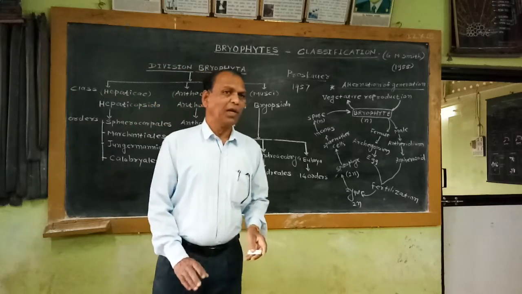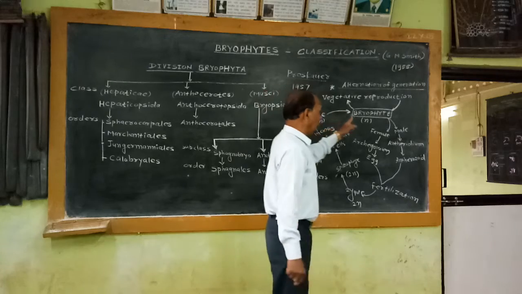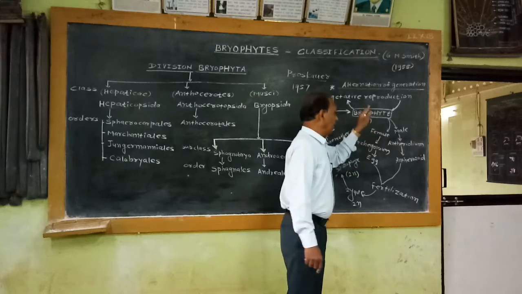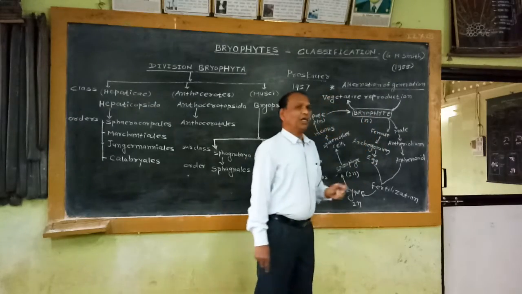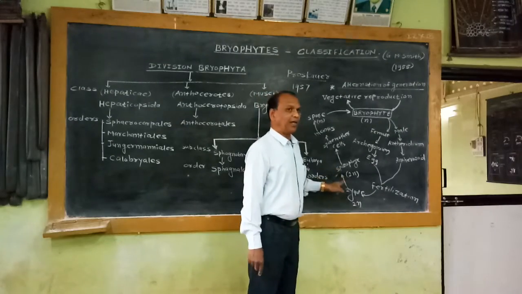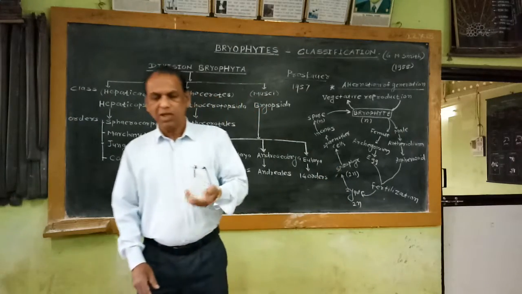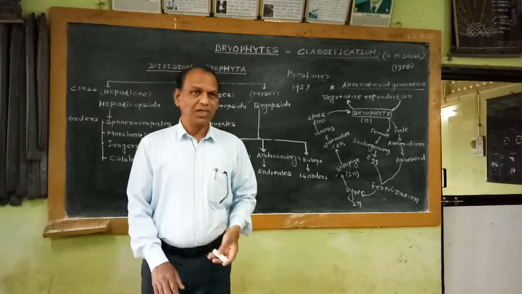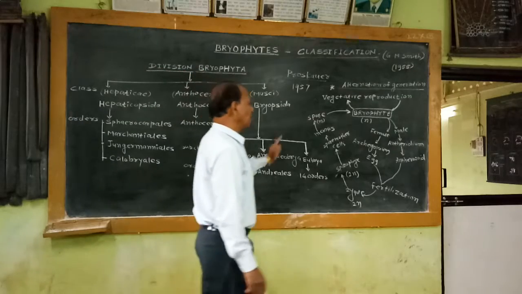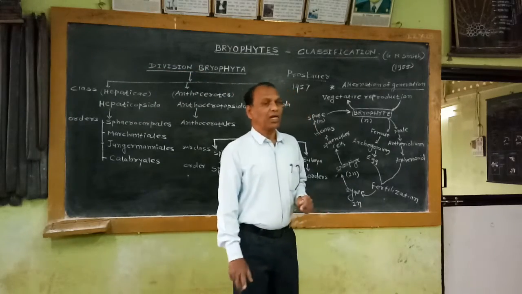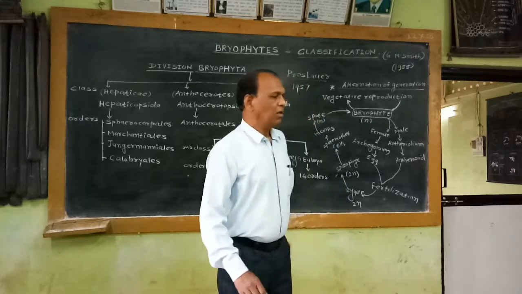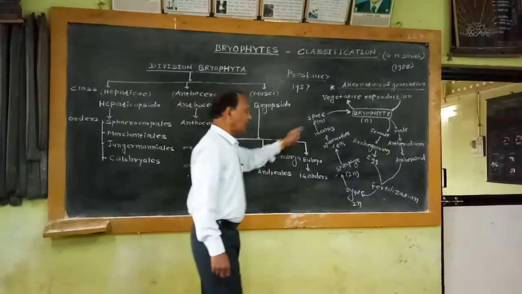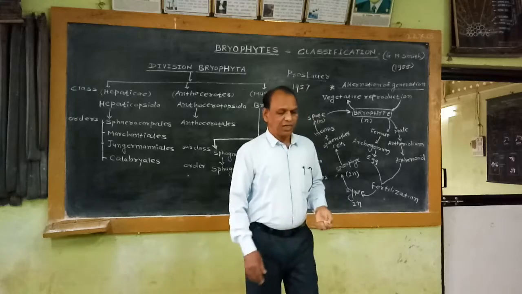What is the meaning of the term heteromorphic? Morphologically, the gametophytic stage, the main plant body of the bryophyte, is haploid, and it is totally different from the diploid sporophyte. That's why alternation of generation in bryophytes is commonly called a heteromorphic alternation of generation. It is a very important character in each and every bryophyte. So that's all about today's two articles: classification of bryophytes as per G.M. Smith, and alternation of generation in bryophytes.